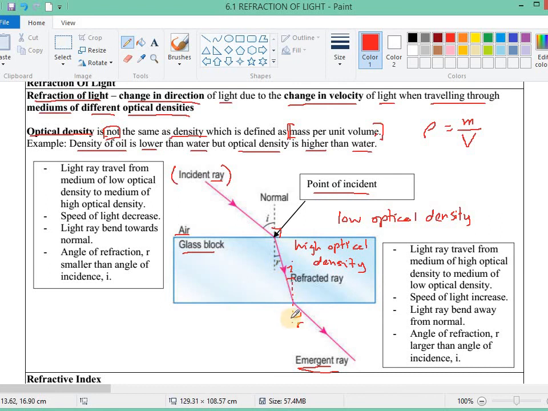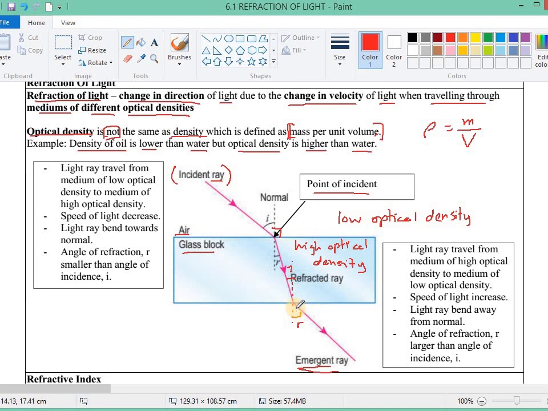Then when the light comes out from the glass block into air, it goes from high optical density to low optical density, so the speed of light will go back to the original. As long as it's inside air, the speed of light will be the same.